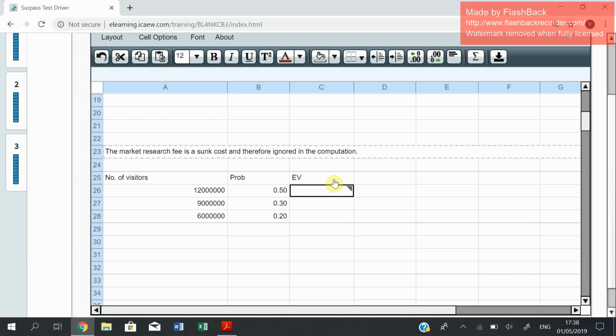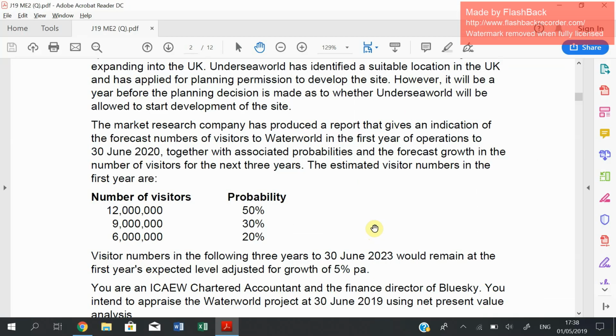The expected value here is this multiplied by this one, this one multiplied by this one, and this one multiplied by this one. Here you go. So the total expected value is the autosum of that. This is the expected value of visitors, and this is what we are going to use for our computations.